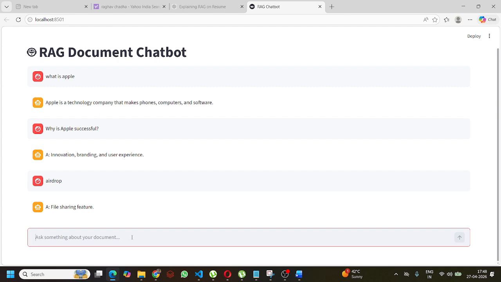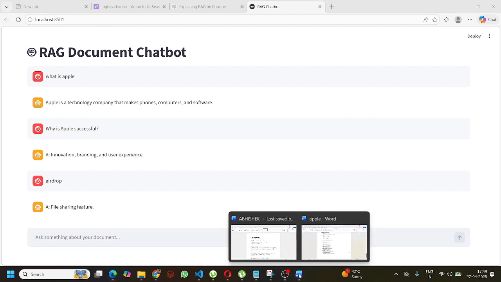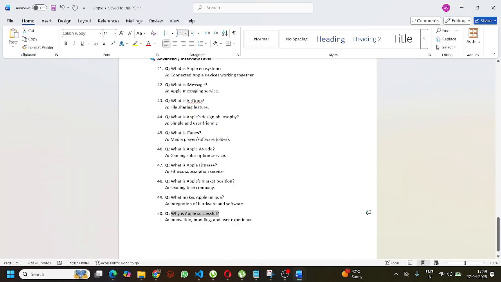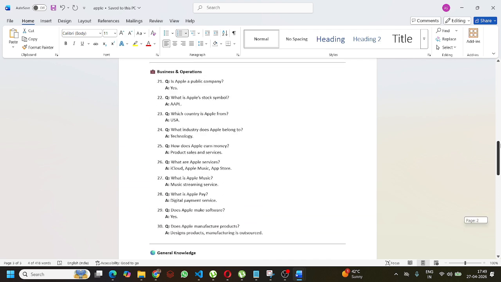So this is the RAG document. My friend, this is the RAG document which I have created, and this is the RAG architecture, the RAG application which I created. So let's start from the starting. You can see that in RAG, whatever documents I saved, all the documents, whatever question I'm asking, it gives the answer, right?